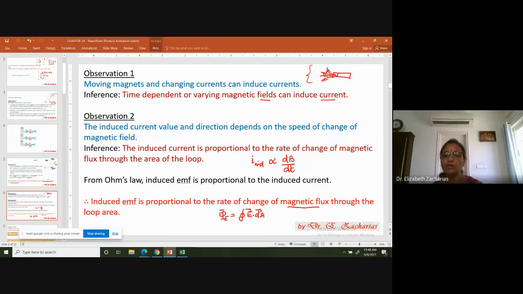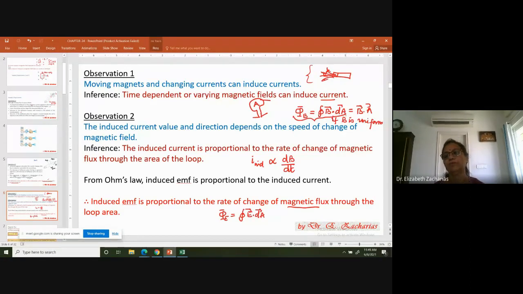Similarly, you can talk about something called the magnetic flux. Magnetic flux will be integral B dot dA. Here, when I'm talking of area, I'm talking about the area of the loop. This is my area. So there is a flux change happening. And if the magnetic field were uniform everywhere in the area, then this would become B dot A.